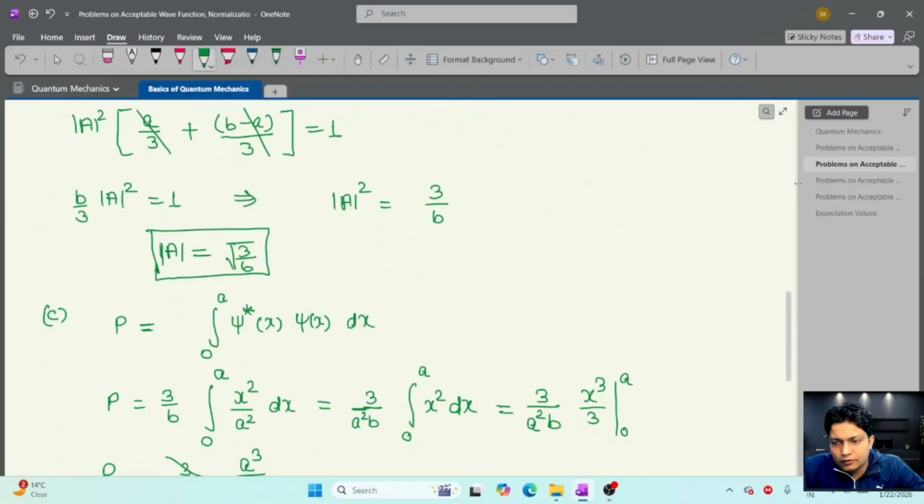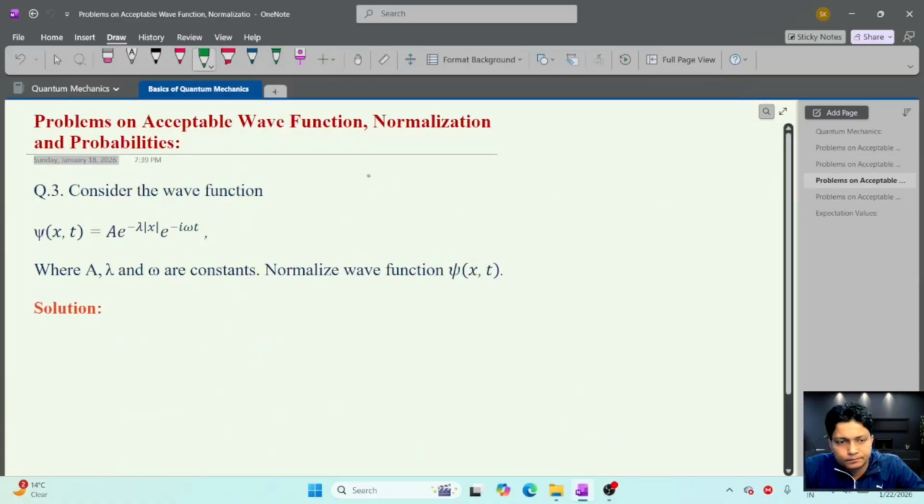Now the next problem is: consider the wave function psi x equal to a e to the power minus lambda times mod x, e to the power minus i omega t, where a, lambda and omega are constants. Find the normalization constant.